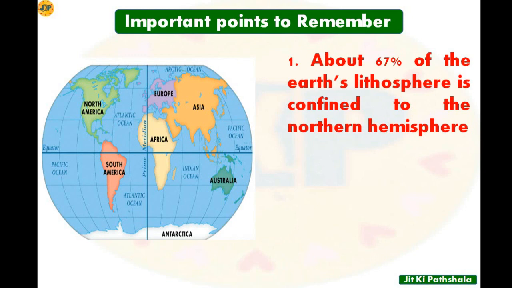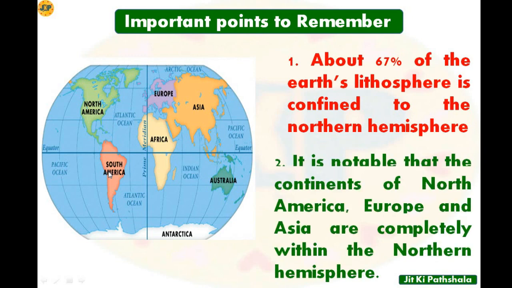So let's see some of the important points to remember from this topic. Number 1 is about 67% of the Earth's lithosphere is confined to the northern hemisphere. So you can see here we have the world map, and here we can understand that out of the total land surface, 67% of land surface is only present in the northern hemisphere.